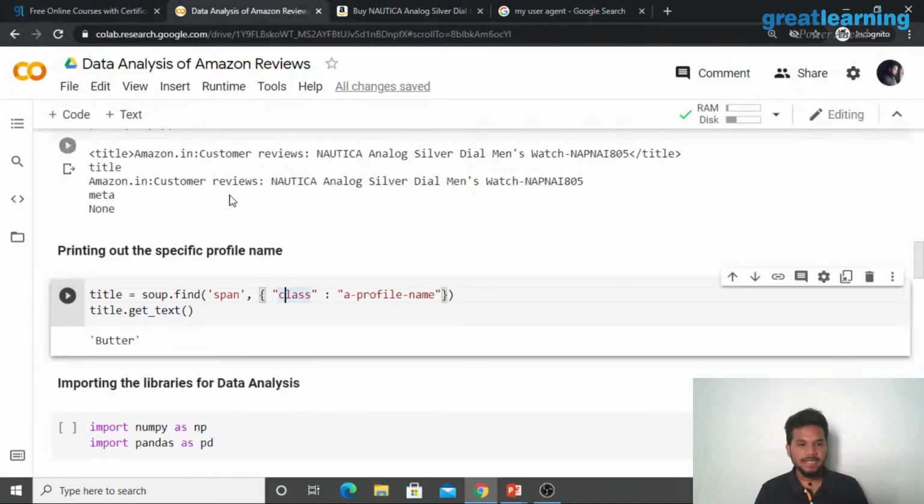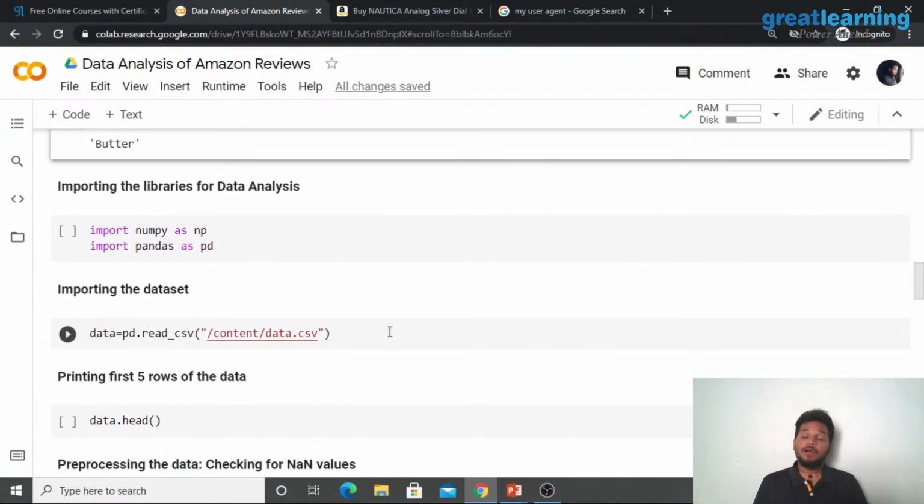Perfect. Now guys, now that we know how we can pull the data out of it, we got the title, we got the review, we got the reviewer name and all of that. Now we're going to consider more cases where we can analyze the actual data, right? For the case of data analysis, we're going to require the libraries NumPy and Pandas. NumPy is used for numerical computations and Pandas is used to make sure that we can store data in multiple ways: series, data frames. We can perform mathematical computation on all of these things, right? So storing data as arrays, single dimensional, multi-dimensional, data processing, numerical computation.